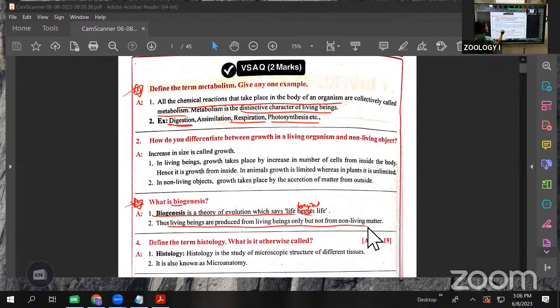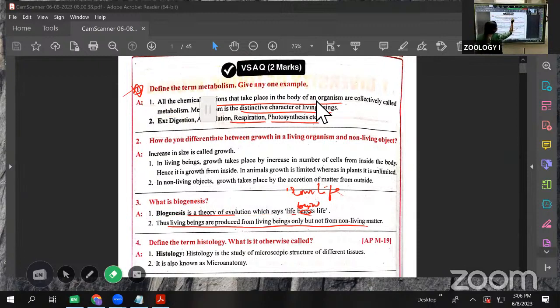Simple one-line answer for biogenesis: life comes from life. Living organisms give rise to living things, produced by living beings and not by non-living things. That is a simple answer. Clear? The next one is also important.